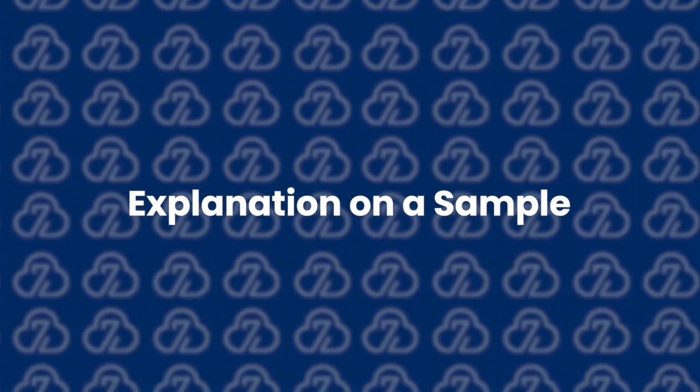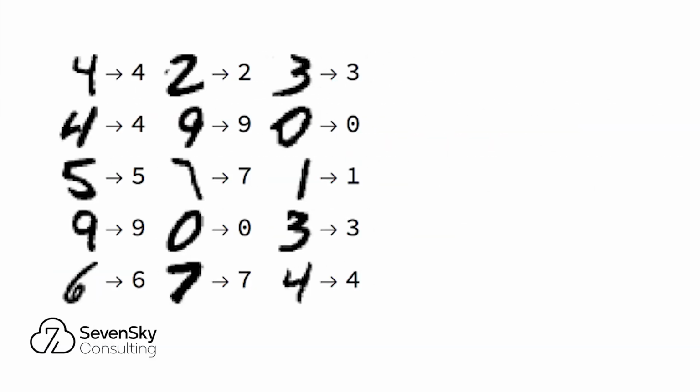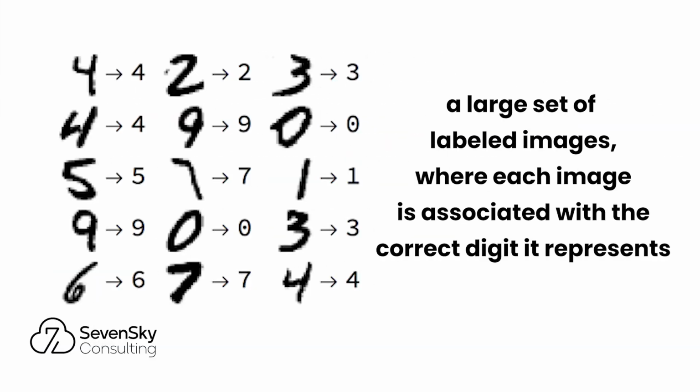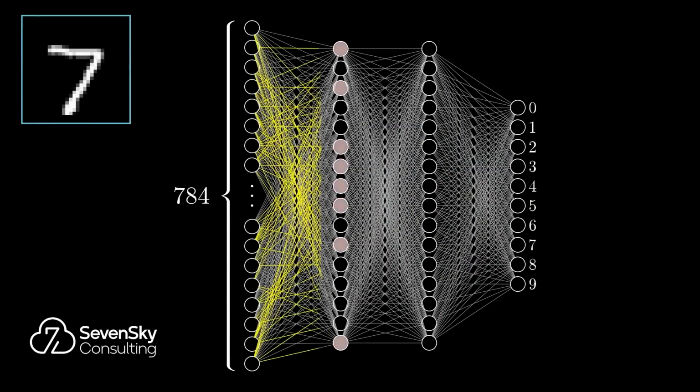Explanation on a sample. For instance, consider a task where we want a neural network to distinguish between images of handwritten digits from 0 to 9. To achieve this, we provide the network with a large set of labeled images, where each image is associated with the correct digit it represents. Over time, the network learns patterns and features from these images. Once trained, it can accurately classify new images, identifying which digit is shown in each case.